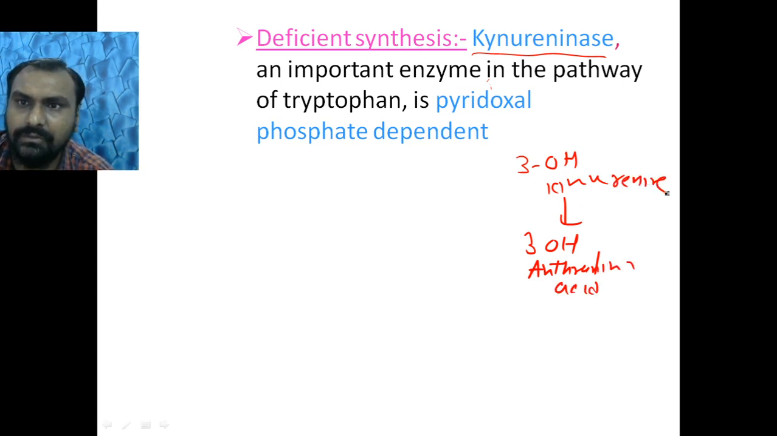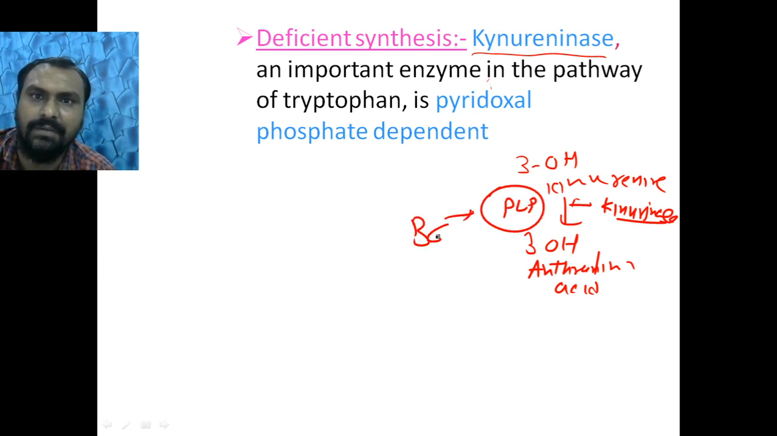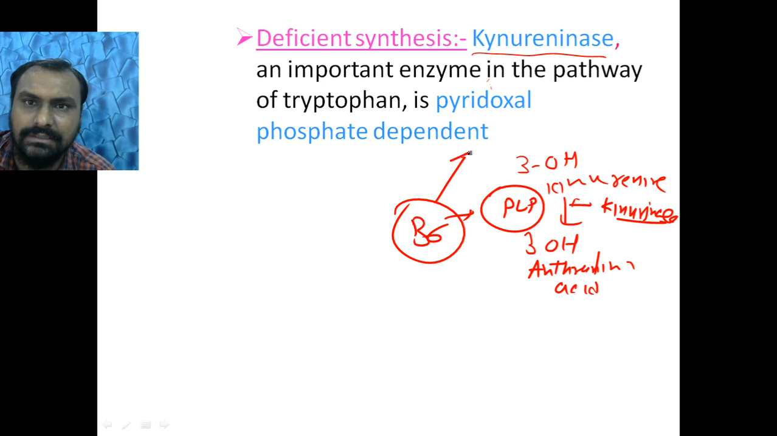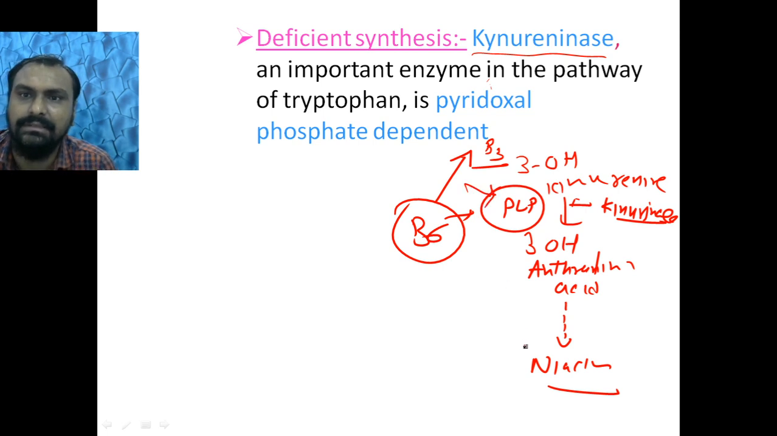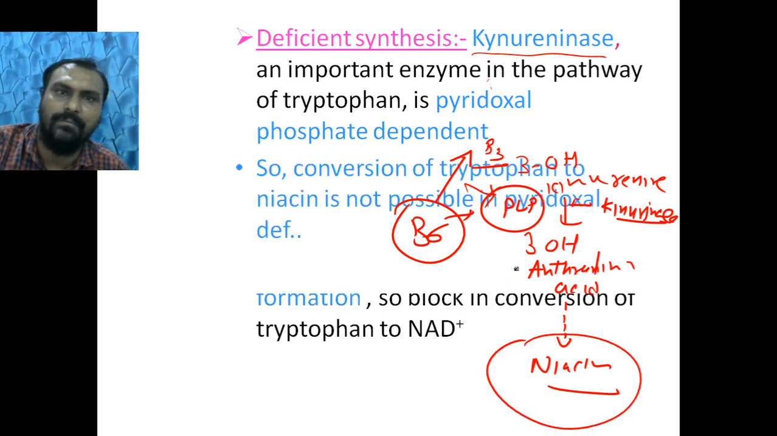3-hydroxykynurenine is converted by the enzyme kynureninase, which is PLP dependent, vitamin B6. So in vitamin B6 deficiency, there is a chance of vitamin B3 deficiency also. That is one example where one vitamin deficiency will lead to the deficiency of another vitamin, because we know 3-hydroxyanthranilic acid is ultimately converted to niacin. So if there is a vitamin B6 deficiency, then niacin will not be formed.